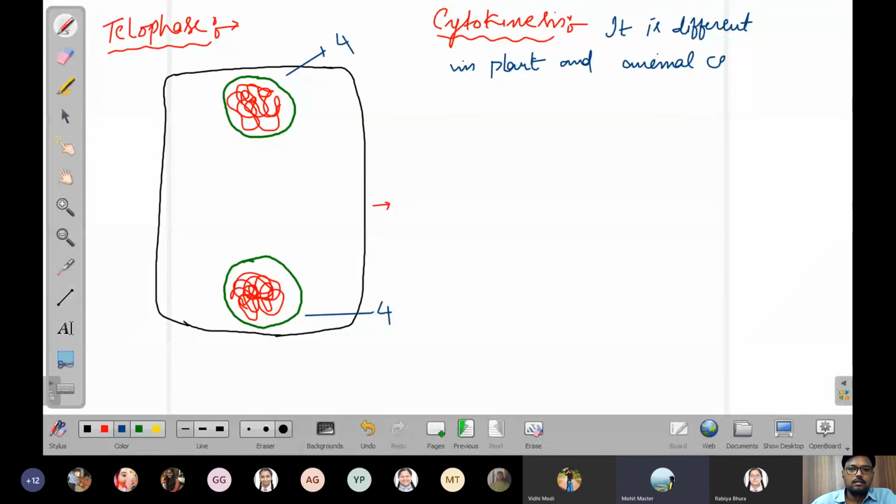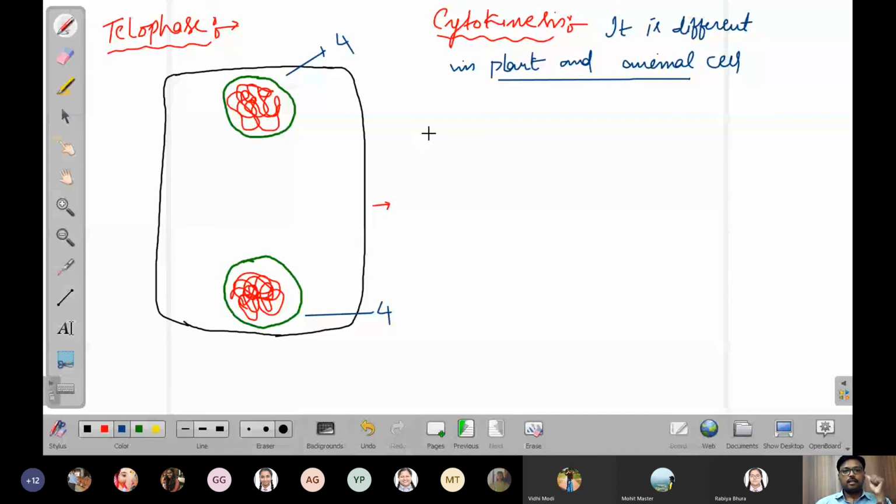Centriole is present in animal cell, not in plants. Right. Centriole is present in animal cell, not in plant cell. So the formation of spindle fibers takes place in the plant cell, but the division of cytoplasm is completely different.